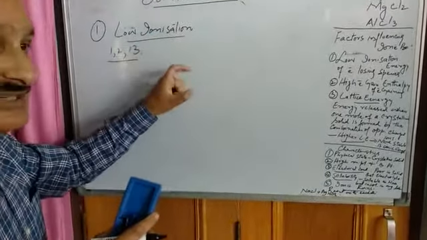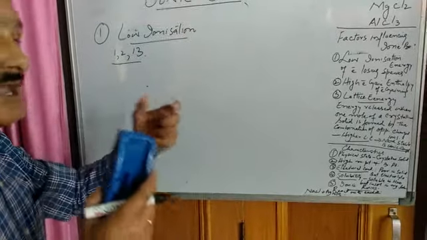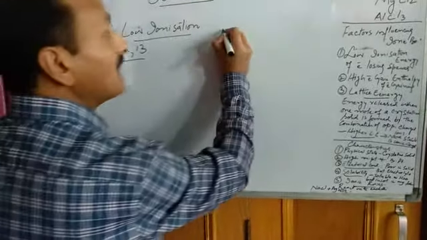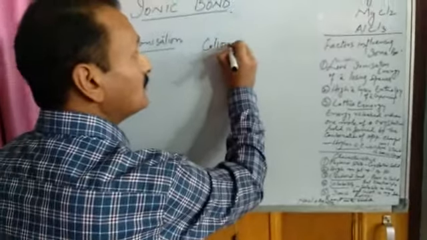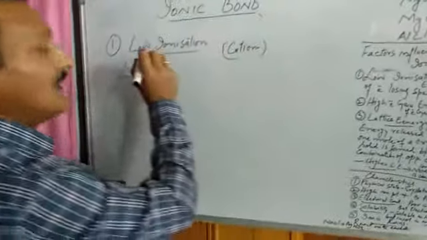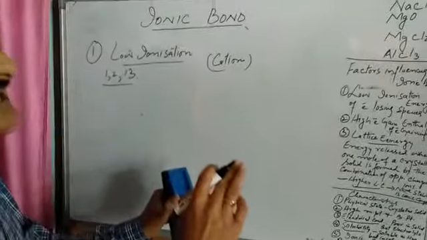Lower the ionization energy, the higher is the probability of forming cation. So for cation formation, the elements should have low ionization energy.